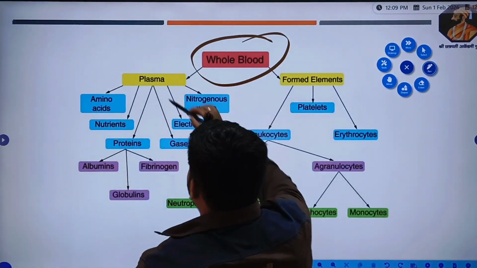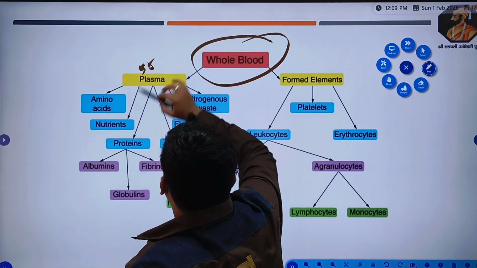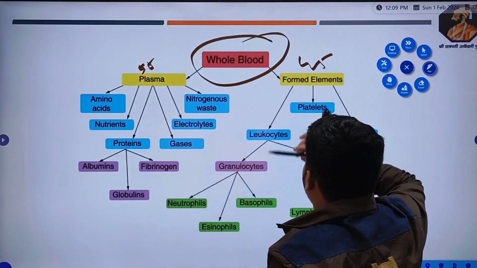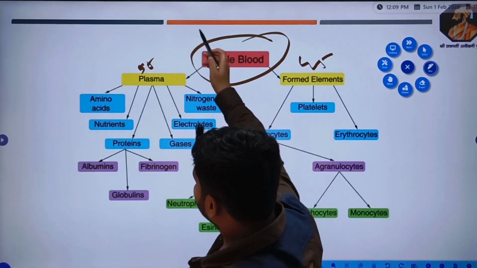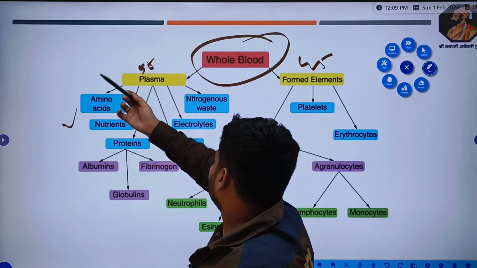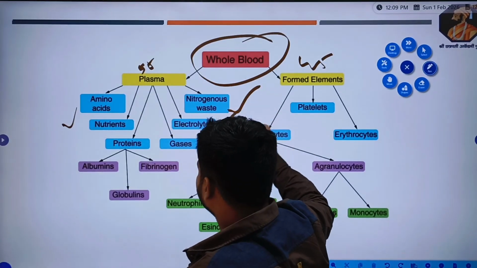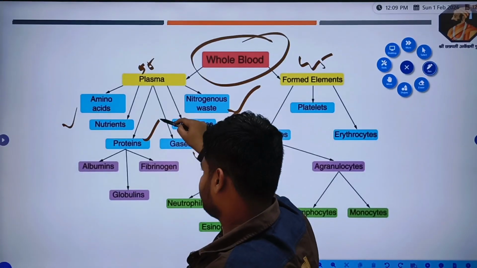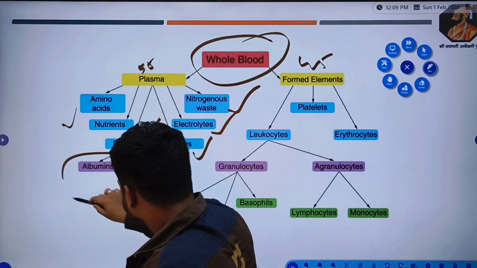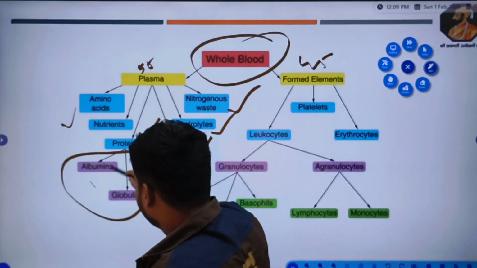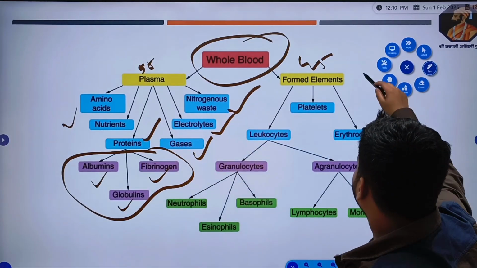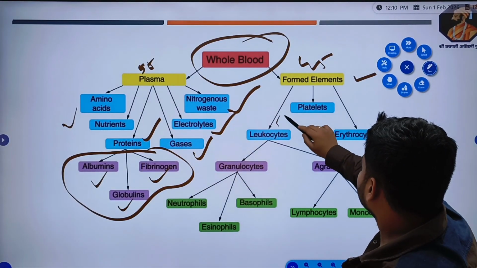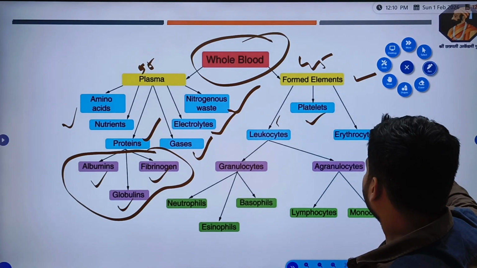Now we will see an overview of the whole blood. Blood contains 55% plasma and 45% formed elements, right? What does plasma contain? Plasma contains amino acids, proteins, nitrogenous waste, electrolytes, gases. Which are the plasma proteins? These are albumins, fibrinogens, globulins, right? Formed elements are leukocytes, platelets and erythrocytes, right?